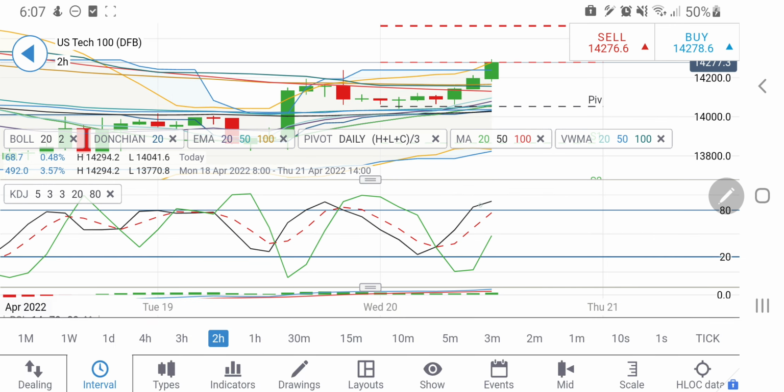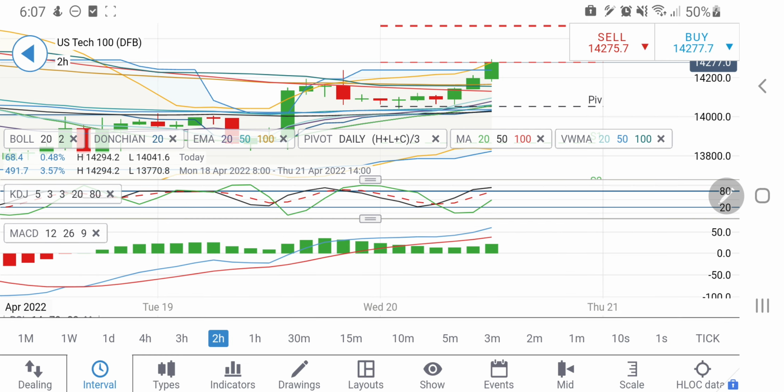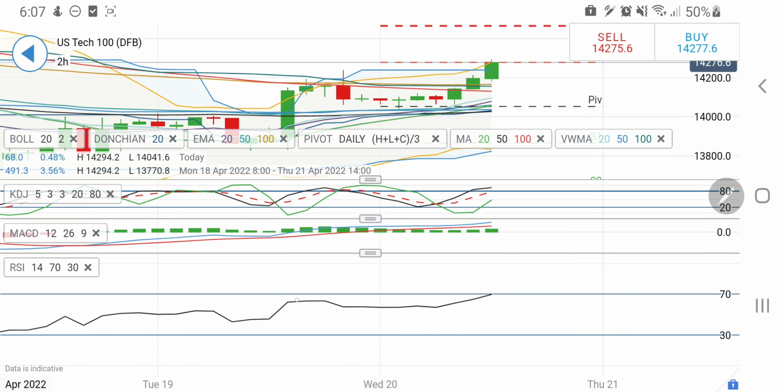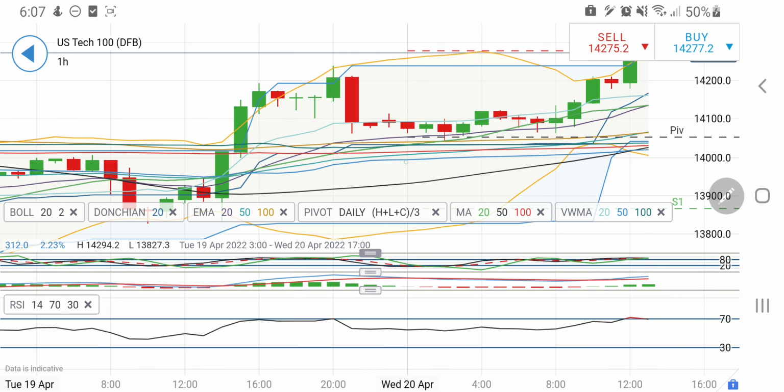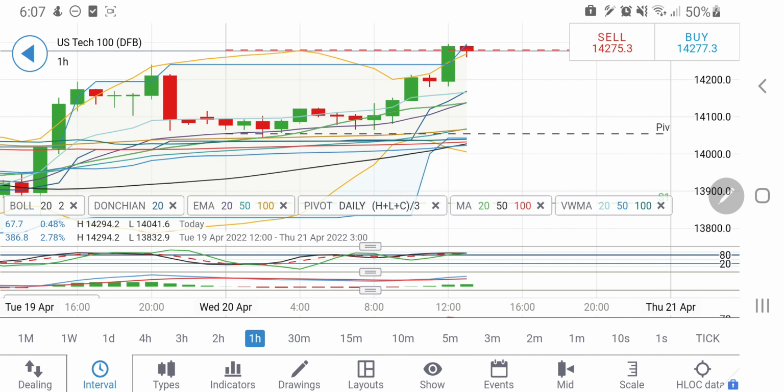On the 2-hour, the stochastic is overbought, however the variance here is large, and hence it can try to continue in this momentum. MACD is wide divergent and still on the buy side. RSI is overbought, and similarly on the hourly charts it is consistently overbought. Hence I will be watchful, I will be cautious.